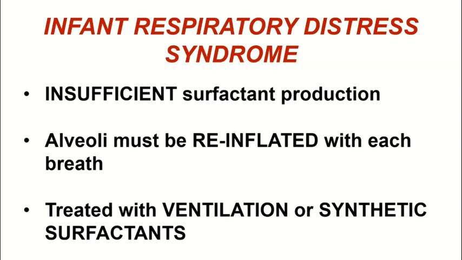This is because the surface tension of the water is too high in the alveoli and it collapses the alveoli between breaths. This would be an especially difficult task for infants as their muscles are still extremely weak and they're still developing. This condition can easily be treated by using artificial ventilators, which would generate enough pressure to reinflate the lungs with each breath, or we can treat them with synthetic surfactants.